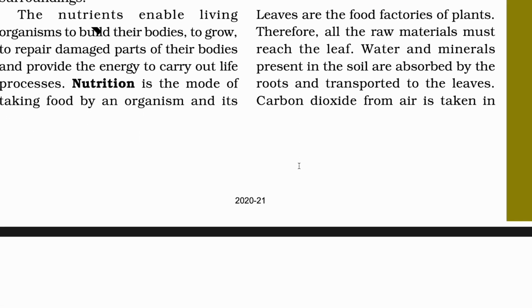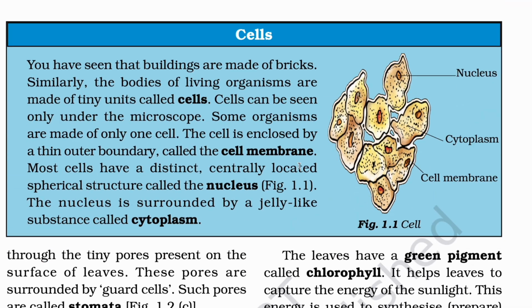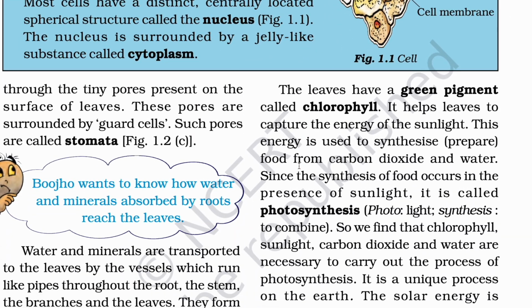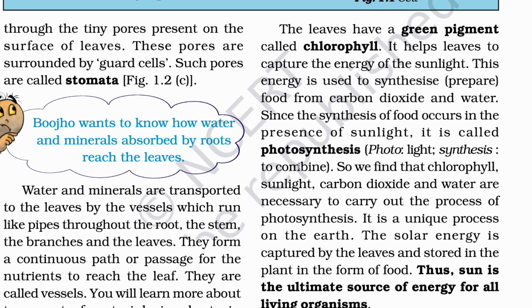Carbon dioxide from air is taken in through the tiny pores present on the surface of leaves. These pores are surrounded by guard cells. Such pores are called stomata. Remember that name. Just underline it right now. These pores are surrounded by guard cells. Such pores are called stomata.